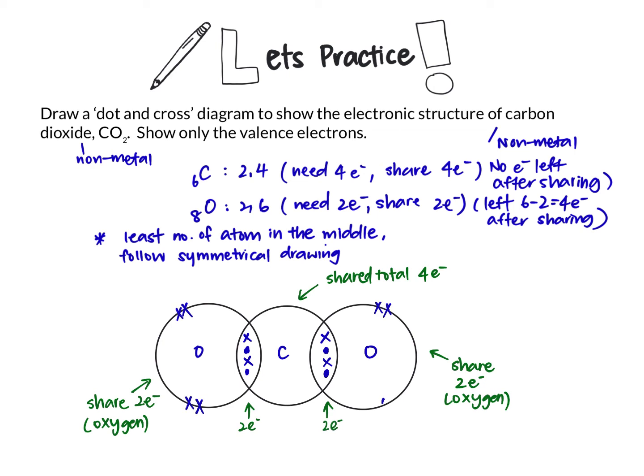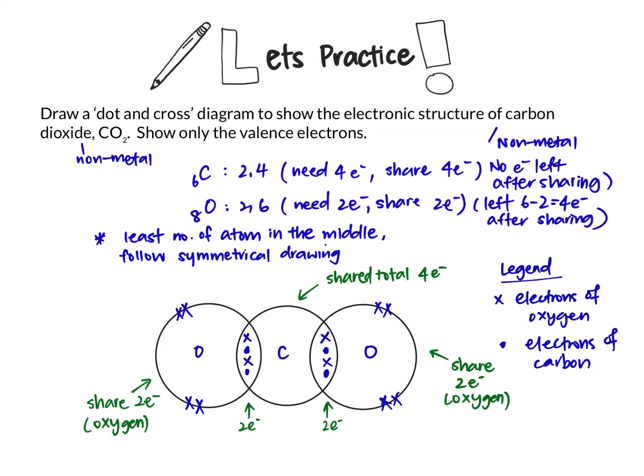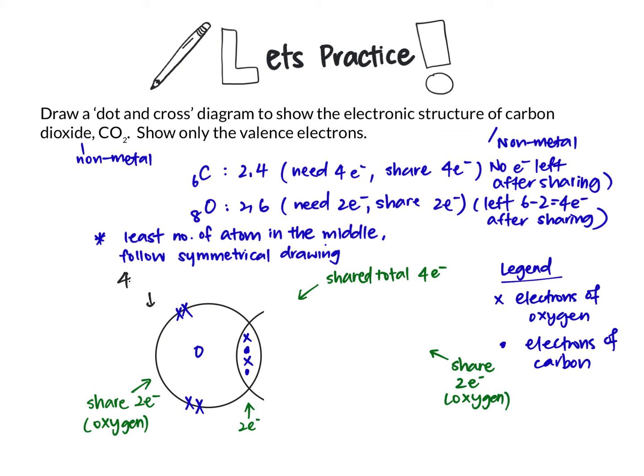Draw the remaining electrons that are not shared, and write the legend. Cover up one side. 4 electrons unshared plus 4 shared electrons give a total of 8 electrons.